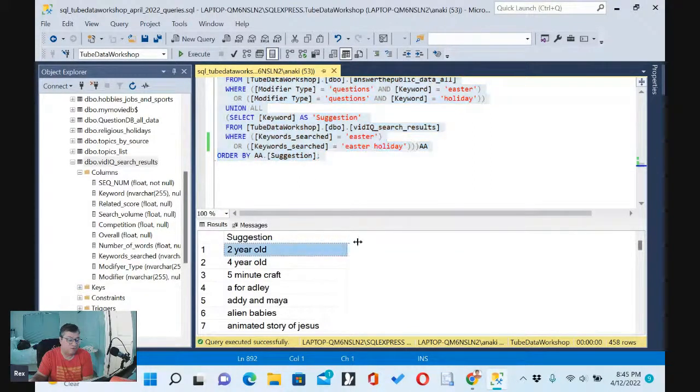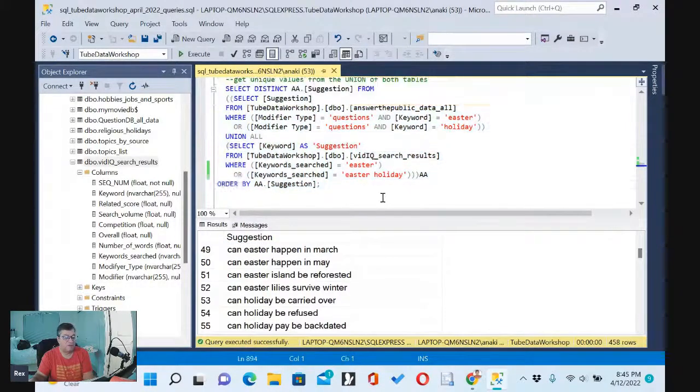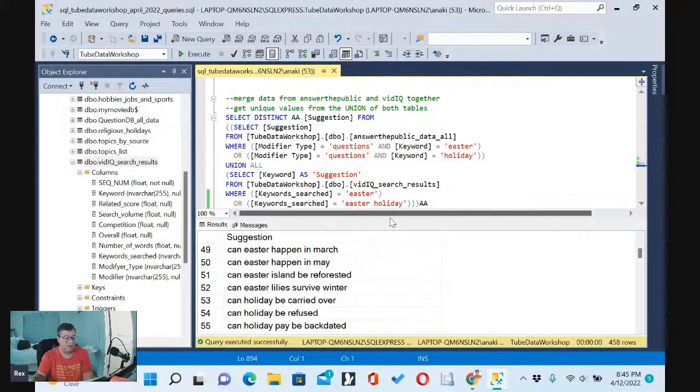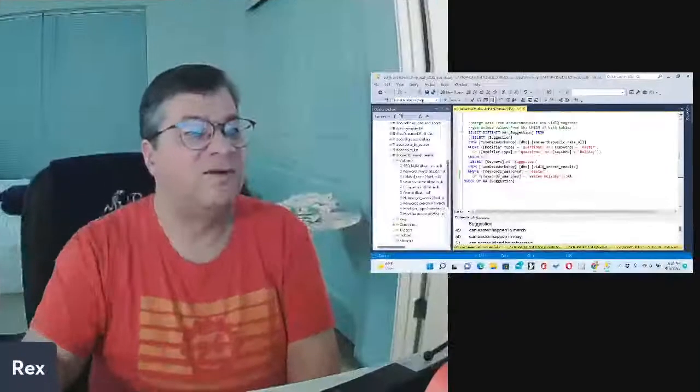And here we're merging the two data. We're merging everything together. But here you see the SQL. Let me move it down. That's why I made the screen bigger so you could see the SQL. And this is where I made the change right here. Instead of getting the modifier, I pulled the modifier out, and then now we're just getting the keywords searched. Okay. All right. So that was fun. We actually had to do a little bit of editing in that one.